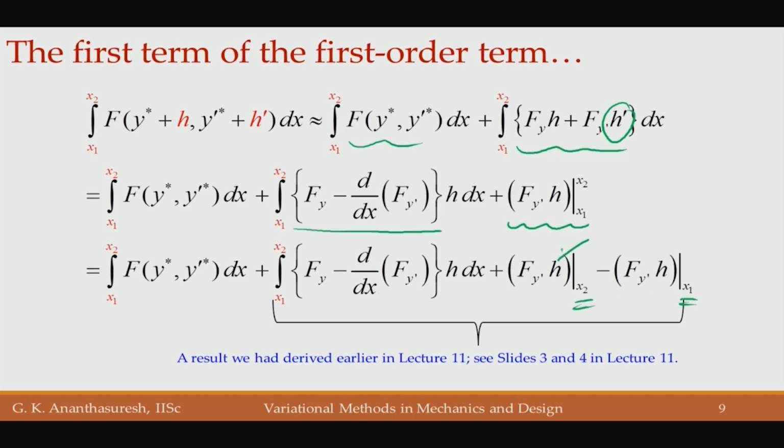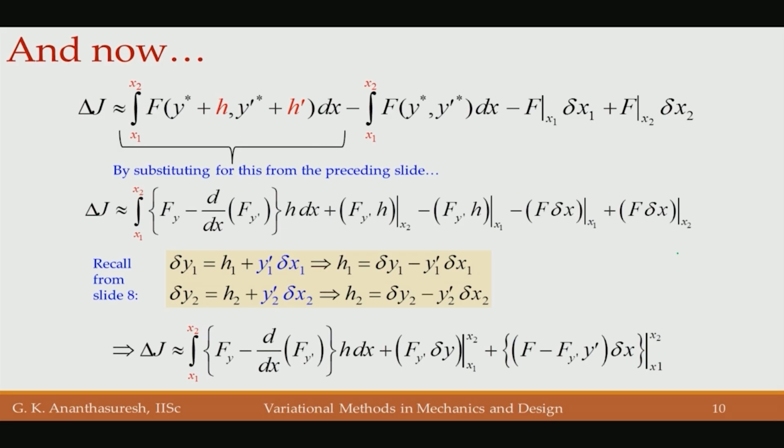Now, for this h, we replace in terms of our delta y and y prime and so forth. If we substitute there, and also remember that delta j should be equal to 0, it had these terms also. Overall, we substitute everything, and boundary conditions come.